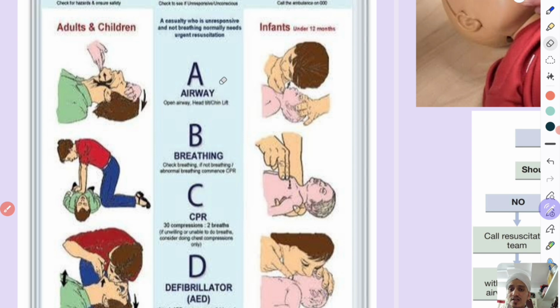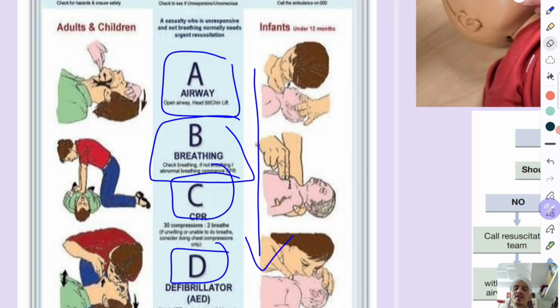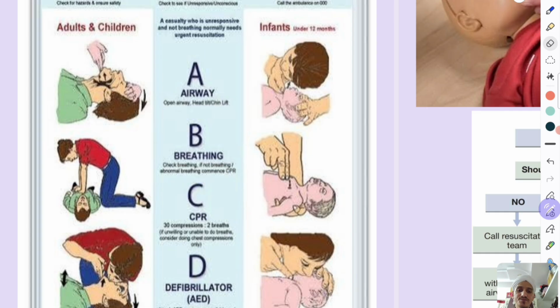And one more mnemonic you can remember is airway. A for airway, open airway, head tilt and chin lift. B for breathing, check breathing. If not breathing, or abnormal breathing, start CPR. C for CPR, 30 compressions to 2 breaths. D for defibrillator. So this is also very important. A common mnemonic: A for airway, B for breathing, C for CPR, D for defibrillator.